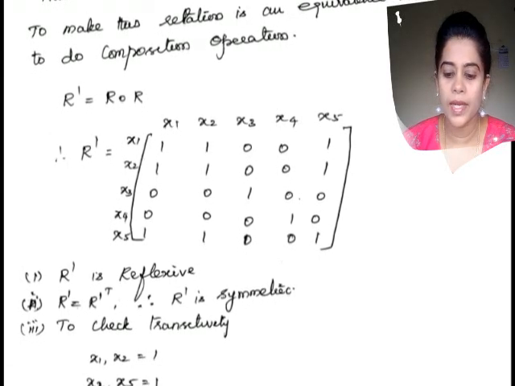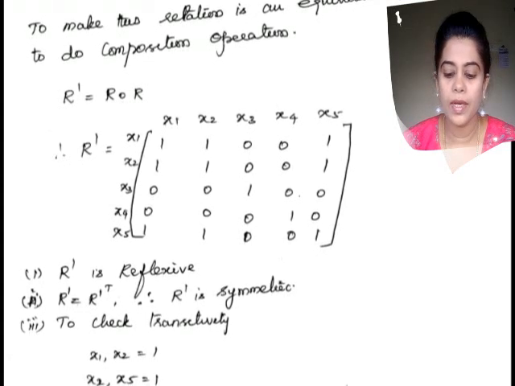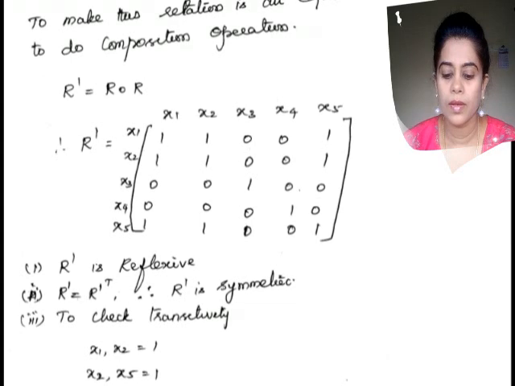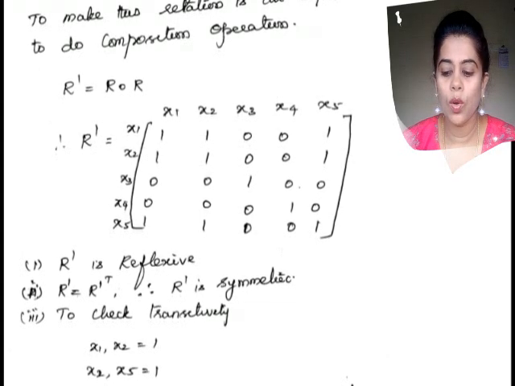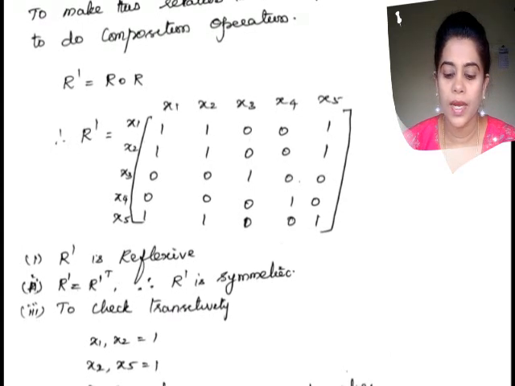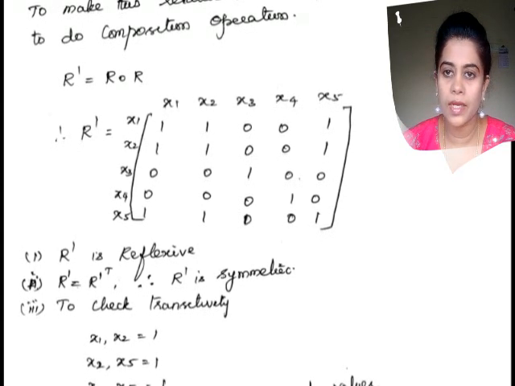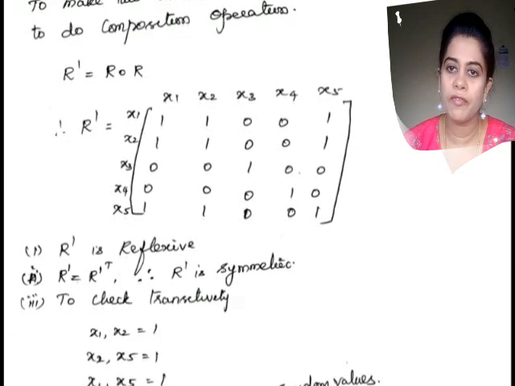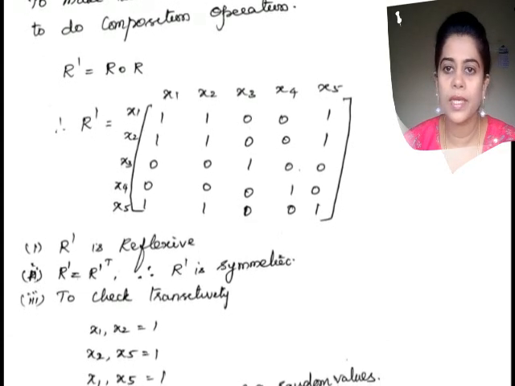And here R dash I'm getting, and here R dash is reflexive. How is it reflexive? Check all the diagonal elements, they are 1, so therefore it is reflexive. And R dash is equal to R transpose. If I am doing it, I am getting the same matrix, therefore it follows the symmetric.